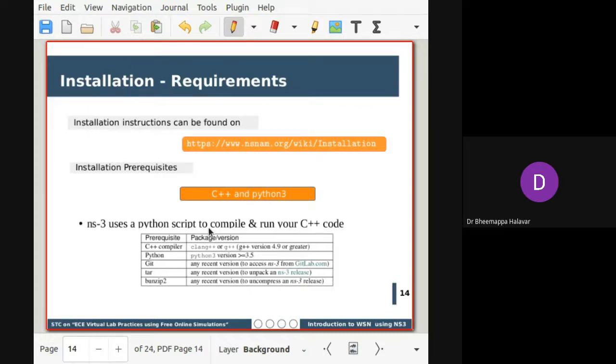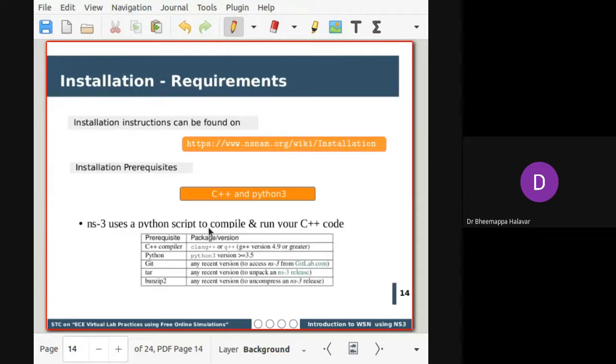Currently the presentation I have made for the installation is for the Ubuntu operating system. For Windows, I will share it while sharing the resource material. Let's look at what requirements your system should have before installing. For the installation instructions, you can go to the nsnam website. From there I have copied the steps just to make it easier.